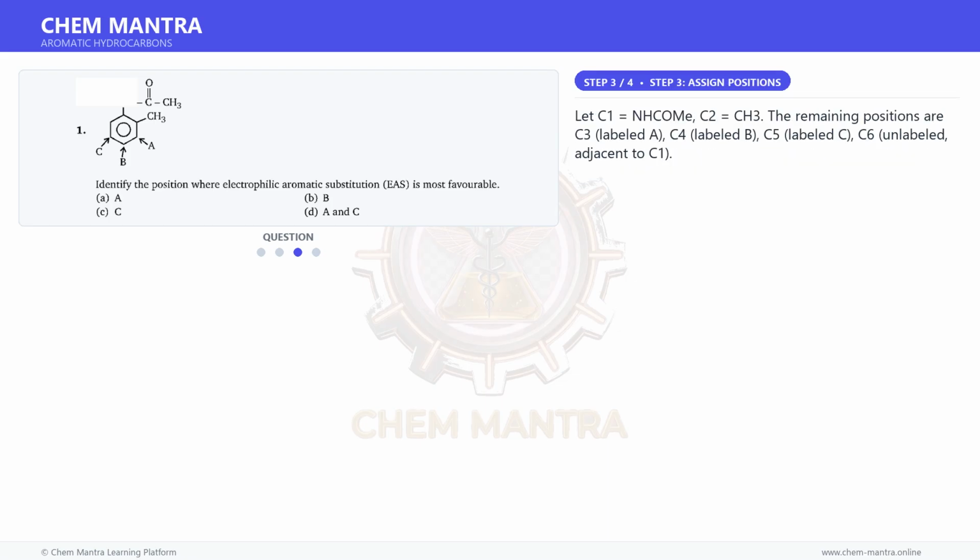Moving on to the next step. Let C1 be NHCOMe and C2 be CH3. The remaining positions are C3, labeled A, C4, labeled B, C5, labeled C, and C6, unlabeled, adjacent to C1.